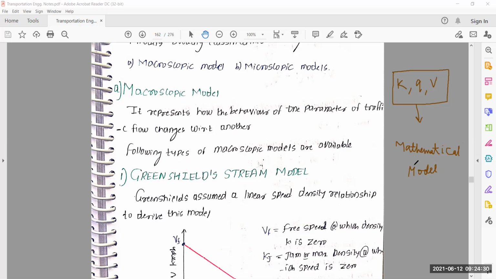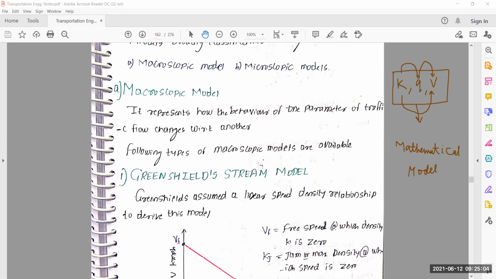A macroscopic model represents how the behavior of one parameter changes with respect to another, that means how K will relate with Q, with V, and also how K will relate with V. In the macroscopic model, different researchers have given different models.